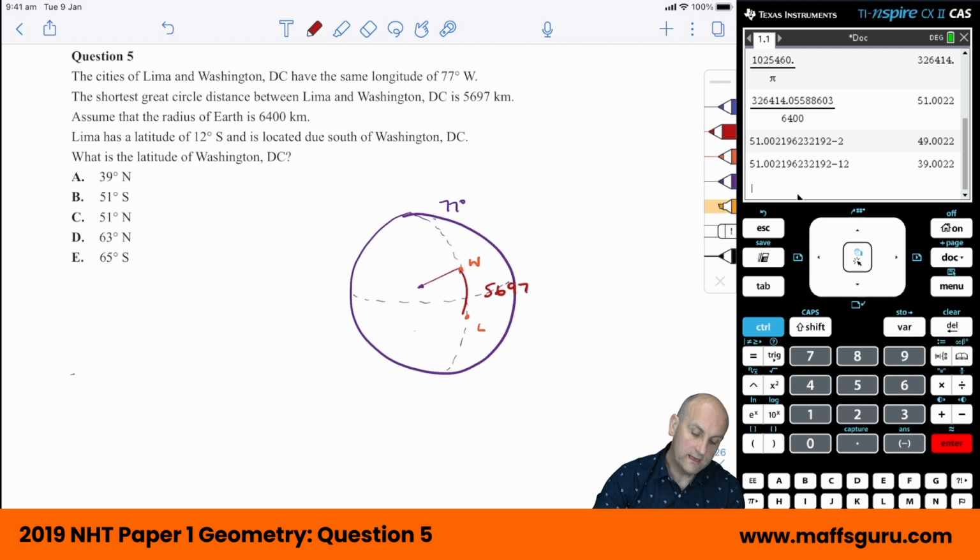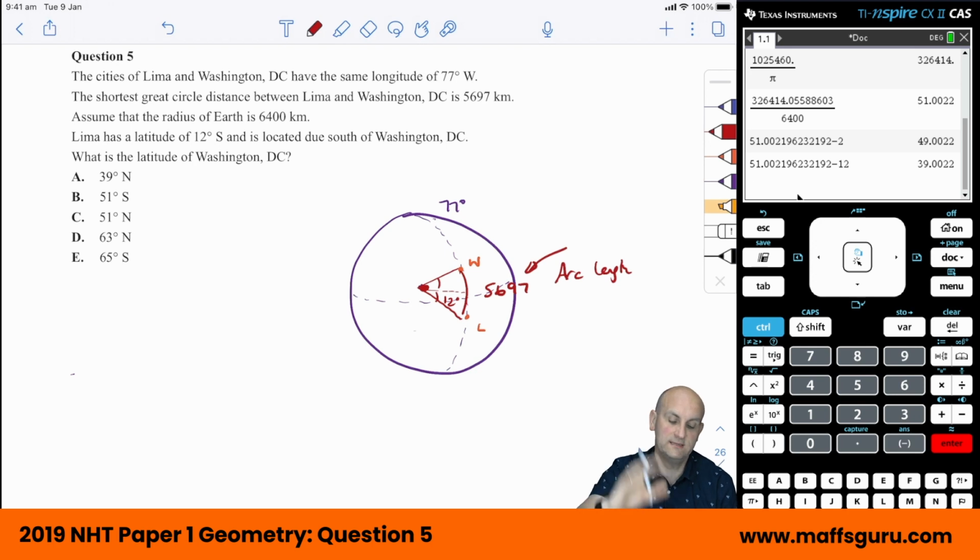We can join the center of the Earth with those 2 points. Why is it going to be important to me? Because what they've really given me here is an arc length. So this question is about arc length. And what they've told me is that the angle there is 12 degrees, so the angle is 12 degrees from the equator down to Lima. We're going to try and find this angle here, from the equator up to Washington. How are we going to do that? As I say, it's an arc length question.